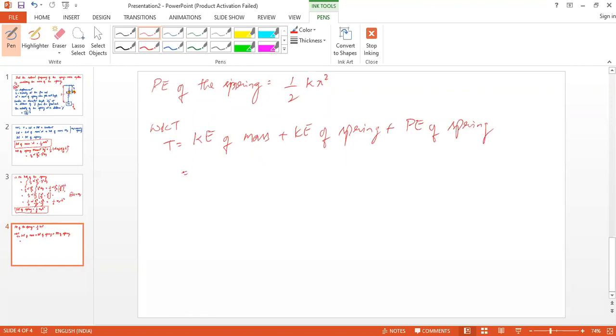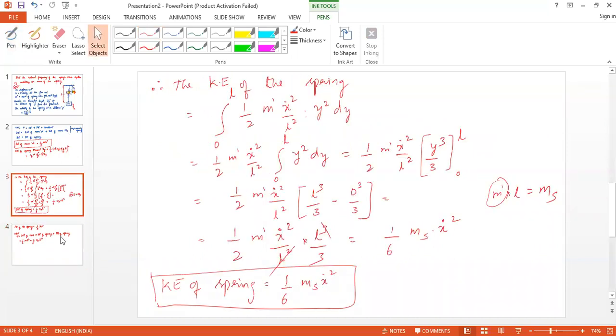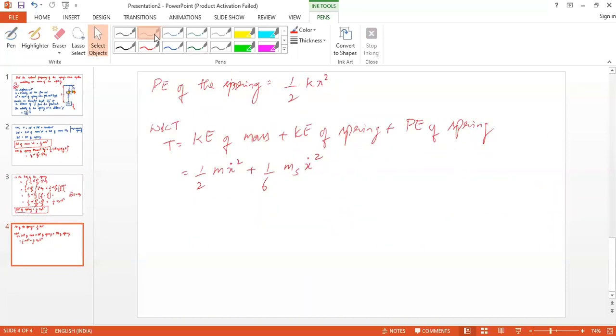So that is equal to half m x dot square plus 1 by 6 ms x dot square plus half kx square. Okay.